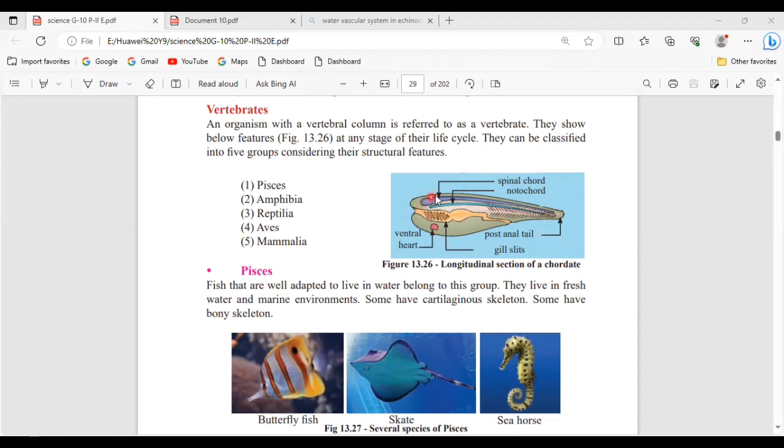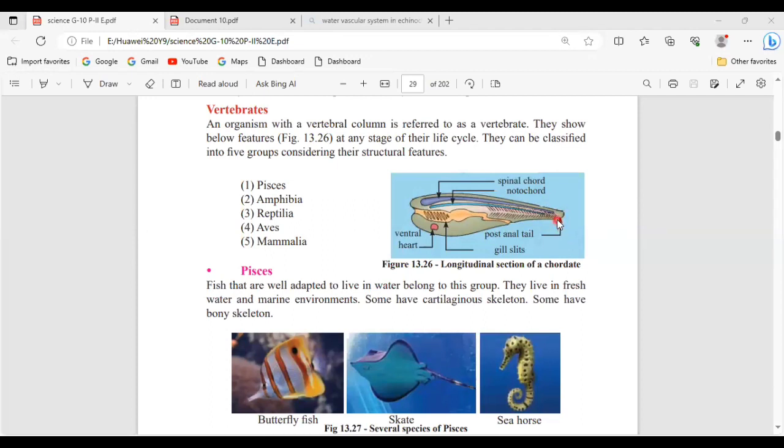See here, the outer is the spinal cord. So in any life cycle, they will have a spinal cord, right? Then we call this the post-anal tail. They will have a tail. We call that the post-anal tail, okay? Which means they will have the anal pore, which means where you have learned in the digestive system, anus, after that part, they will have a tail.